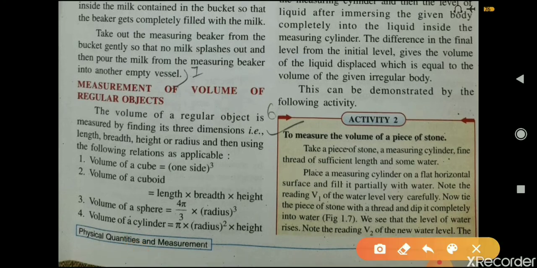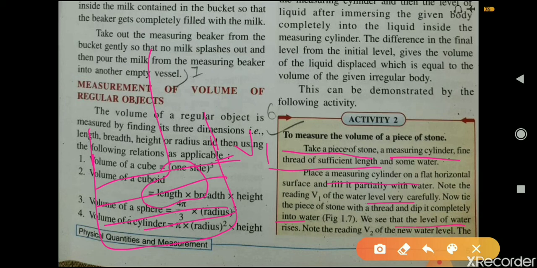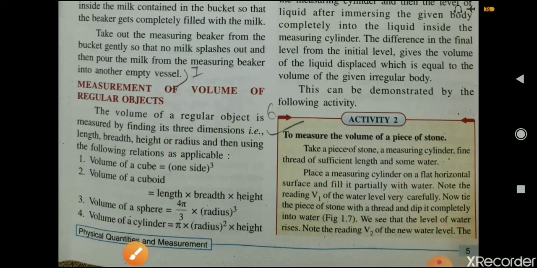Activity number 2. Take a piece of stone, a measuring cylinder, and a fine thread of sufficient length. Now place the measuring cylinder on a flat horizontal surface, and fill it partially with water. Note the reading V1 of water level very carefully. Now tie the piece of stone with a thread and dip it completely into the water. We see that the level of water rises, and when the level of water rises to, suppose, V2, by finding out the difference between these two volumes, we can find out the volume of this irregular body.